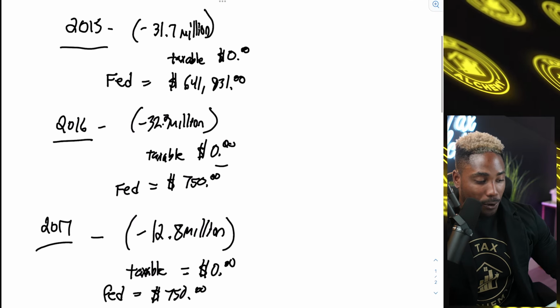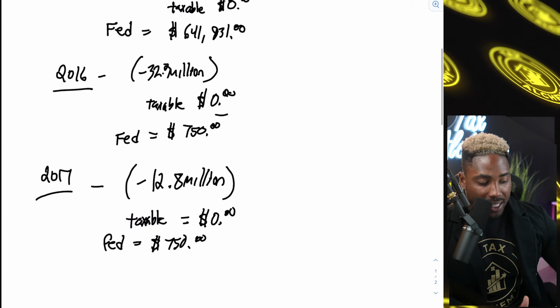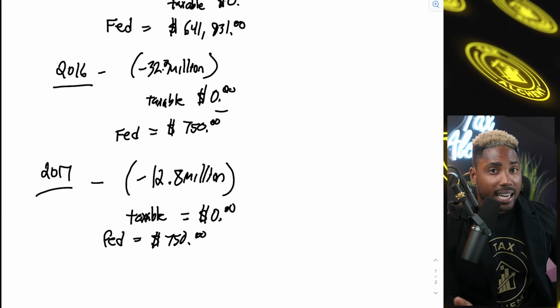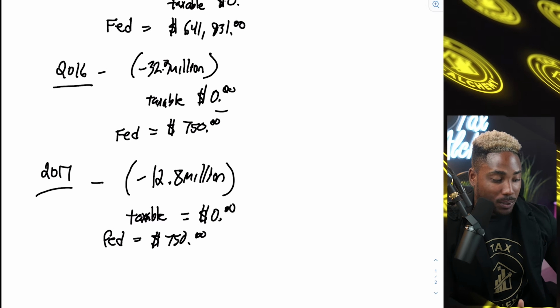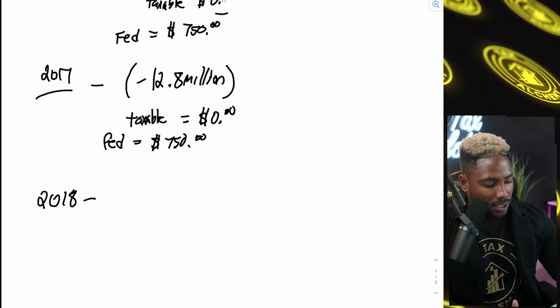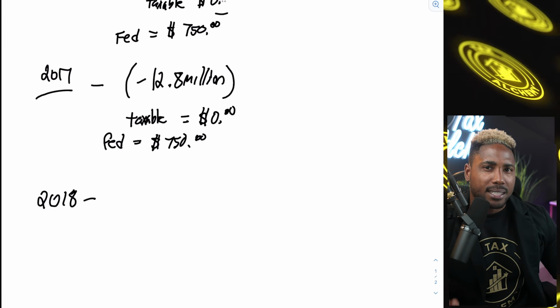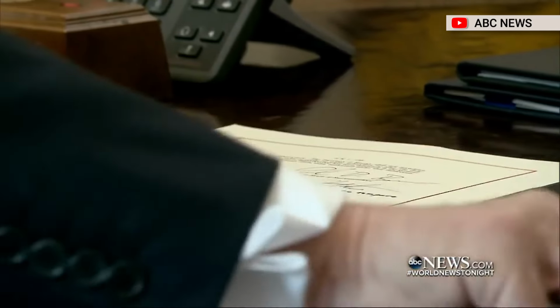So this is what's happened so far from 2015, 2016, 2017. He's reporting negative. Now, 2017, it jumped down by half. Okay, so he's losing some of his ability to claim losses when he jumped down to 2017. But what happened in 2018, guys? What happened in 2018? Do you guys remember the Tax Cuts and Jobs Act? So this is the bill right here, and we're very proud of it. In 2018, when Donald Trump did that big tax overhaul.